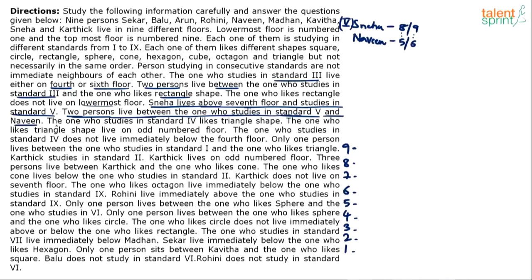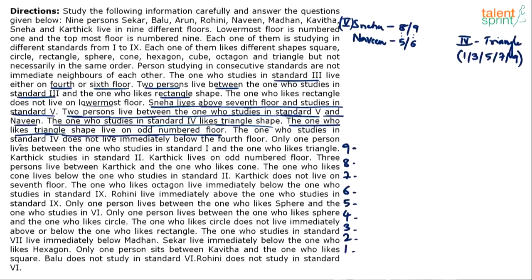The one who studies in standard 4 likes triangle. So 4 likes triangle. Make a note of it. We do not know which floor that is. The one who likes triangle shapes lives on an odd number floor. Okay, so the triangular shape fellow will live on an odd number floor, 1 or 3 or 5 or 7 or 9. It's always better to note down all the possible floors and then eliminate the wrong ones as and when you find out which are ruled out. So the one who studies in standard 4 likes triangle, and this guy lives on an odd numbered floor.